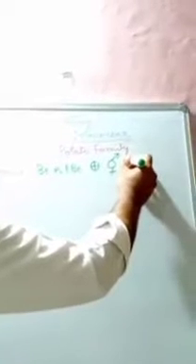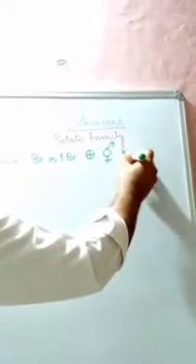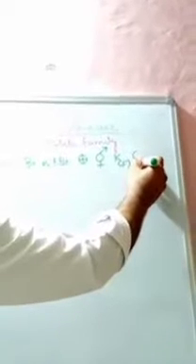Then we have the calyx. They are 5, but they are fused, that is, gamosepalous. Now we have the corolla. They are 5, again fused, that means gamopetalous. Now the androecium, they are 5.